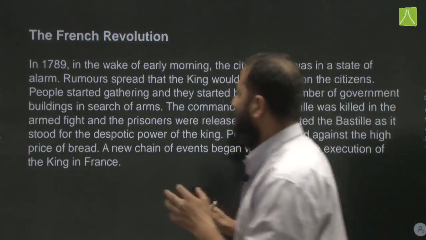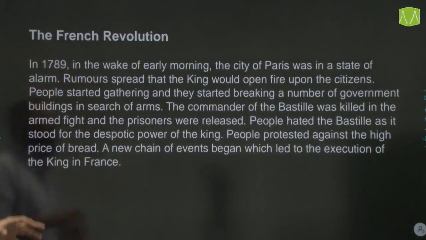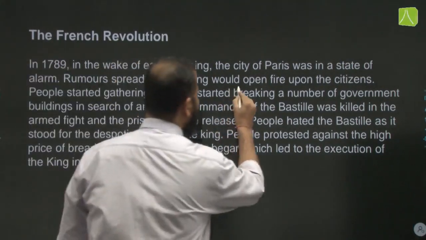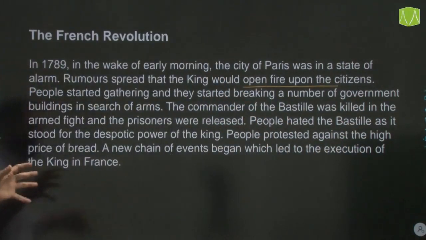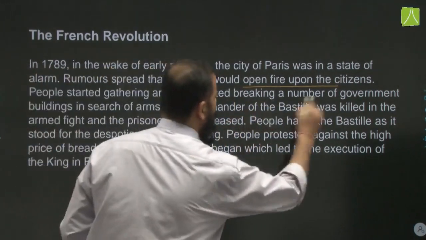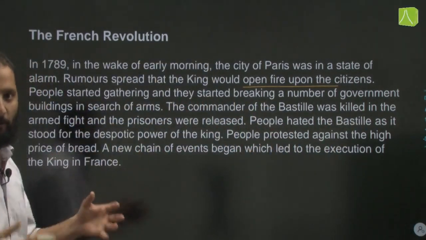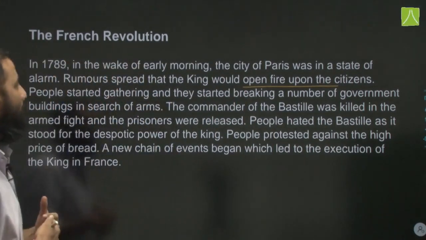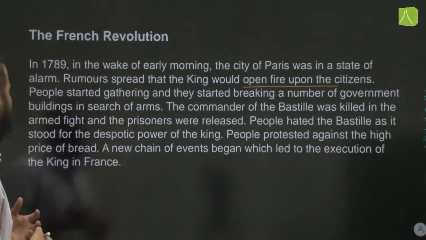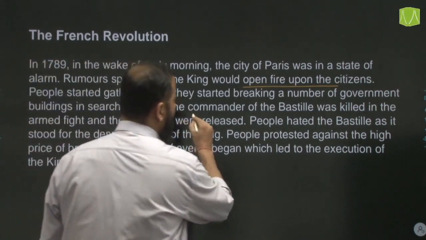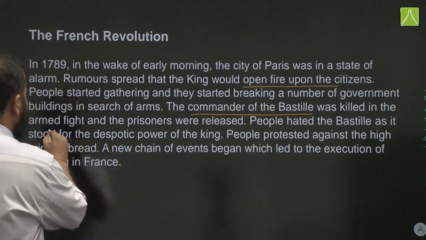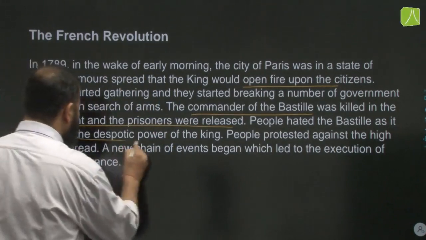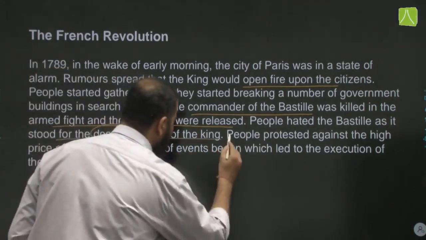The French Revolution, in 1789, in the wake of early morning, the city of Paris was in a state of alarm. Rumours spread that the king would open fire upon the citizens, and people started gathering and breaking a number of government buildings in search of arms, because they wanted to make sure that they are prepared once the army comes in, and probably they will also have something to fight back with. The commander of the Bastille was killed in the armed fight and the prisoners were released. People hated the Bastille as it stood for the despotic power of the monarch.